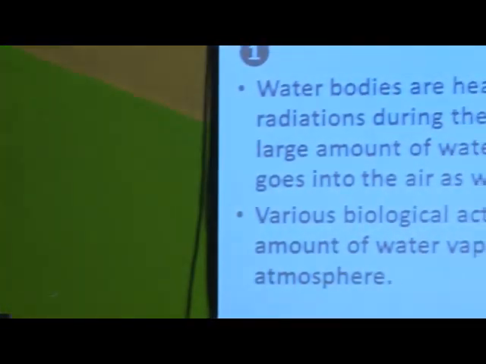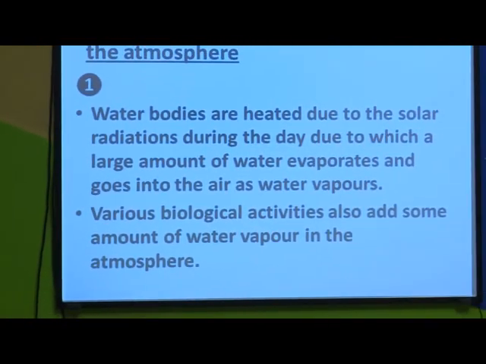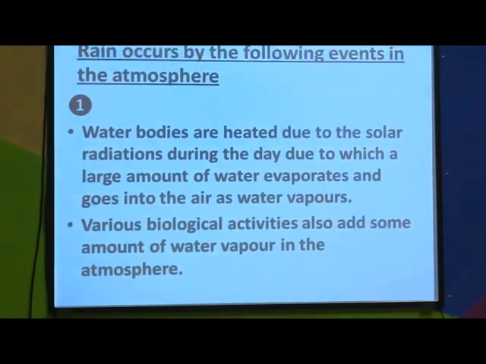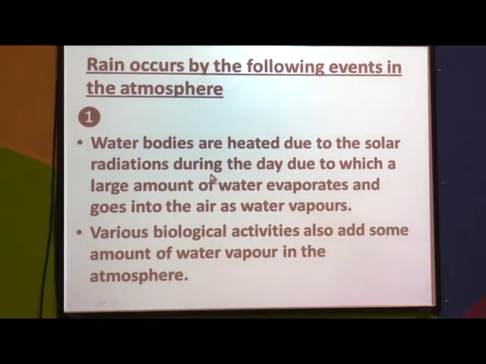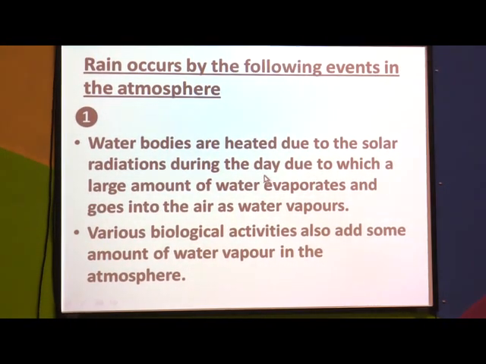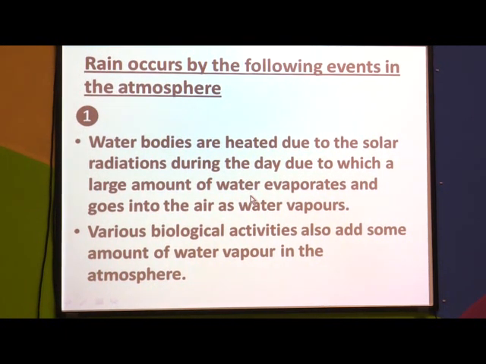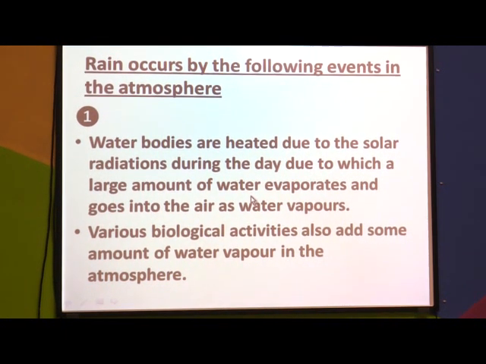Now let us discuss about rain. So let us see what is rain. How does rain occur? Rain occurs by different events in the atmosphere. So let us discuss these events. First, water bodies are heated due to the solar radiations during the day, due to which a large amount of water evaporates.